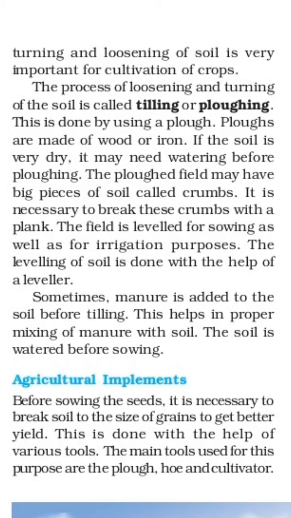Next, sometimes manure is added to the soil before tilling, and this helps in proper mixing of manure with the soil. The soil is watered before sowing. Now, you are aware of the crops we take, like onion. For that purpose the farmers give water, and afterwards they sow the seeds, sowing that plant.